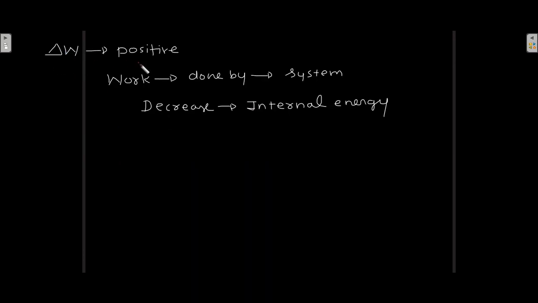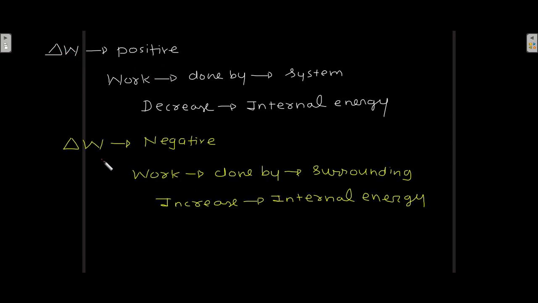When delta W is positive, then work is done by the system, and because of this there is a decrease in the internal energy. When work is done by the system, internal energy will decrease, and this is represented by delta W being positive. When delta W is negative, then work is done by the surrounding, and then there is an increase in the internal energy.